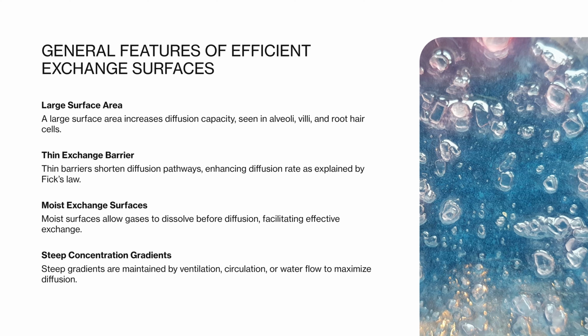In alveoli, the barrier is only 2 cells thick, the alveolar epithelium and the capillary endothelium. Exchange surfaces are also often moist, allowing gases to dissolve before diffusing across membranes. Additionally, efficient exchange systems maintain steep concentration gradients.